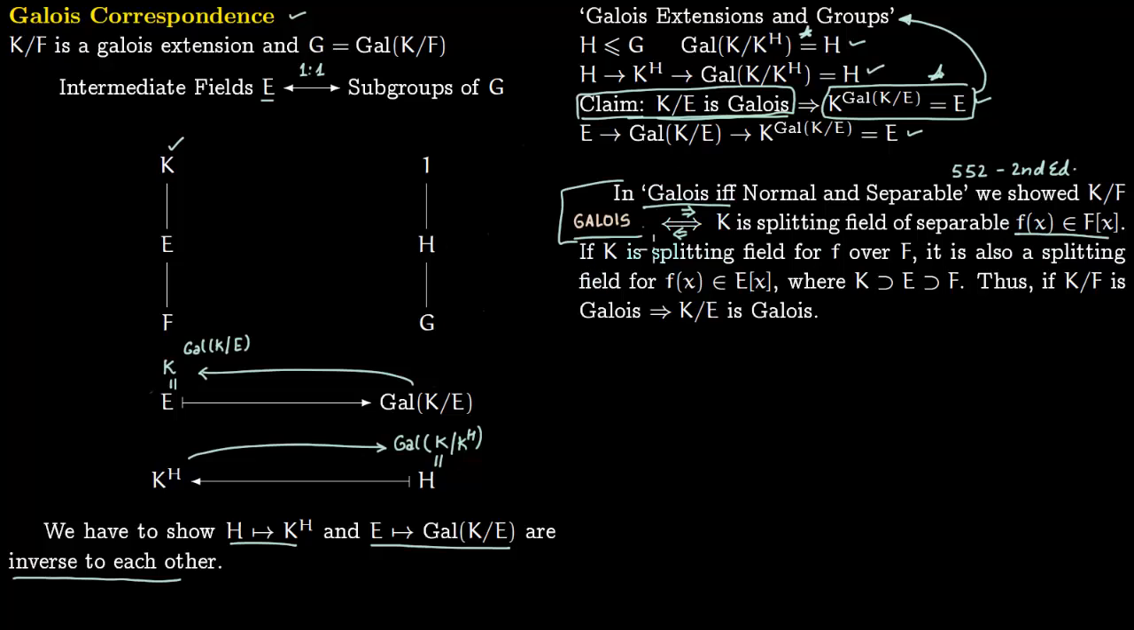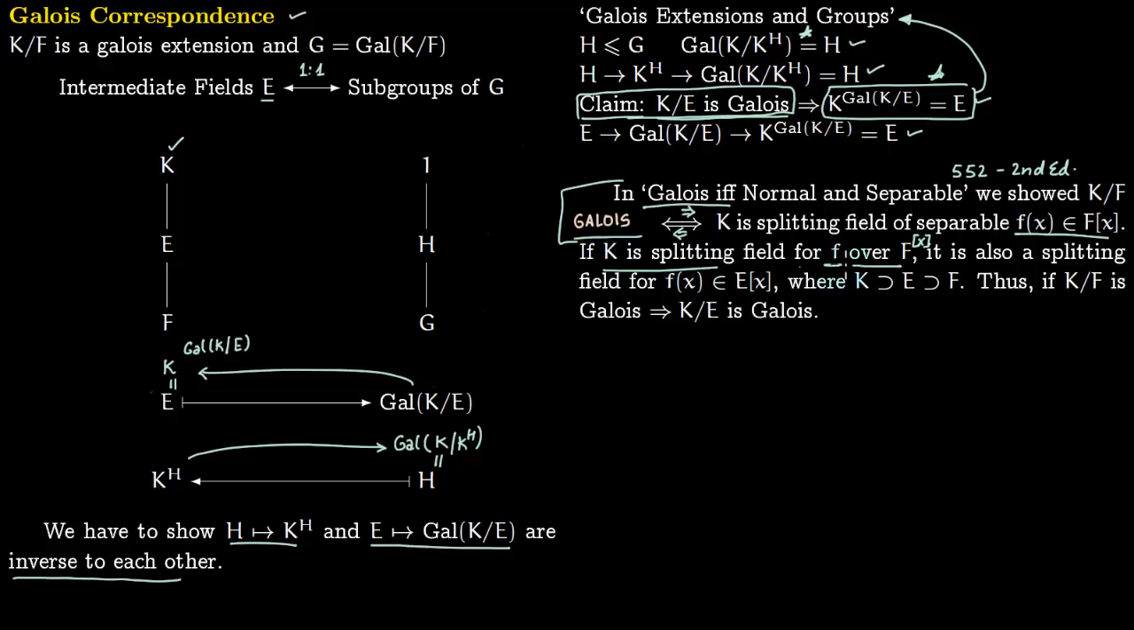So we want to use this result to prove this result. We already know that K over F is Galois. Therefore K is a splitting field for some polynomial f over F, that is, f(x) lies in F[x]. So this f lies within the field F and then adjoin x to it.